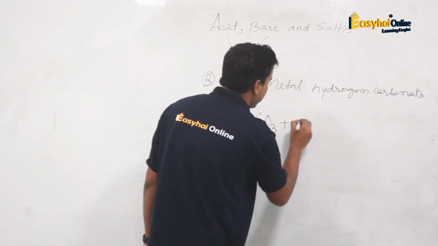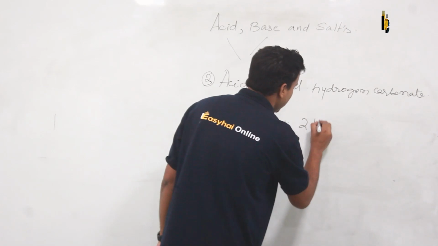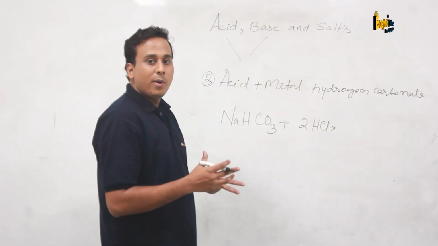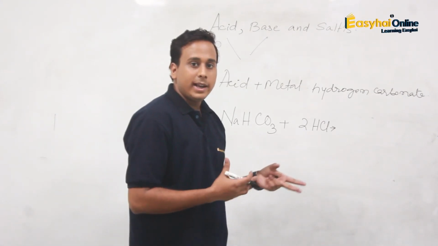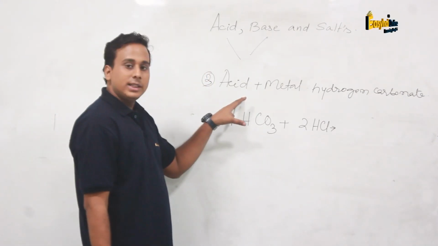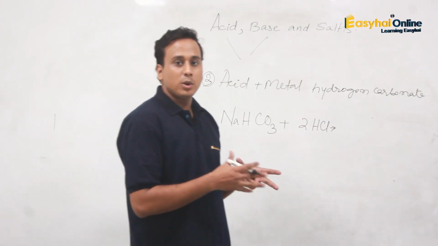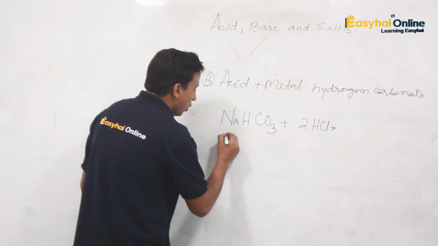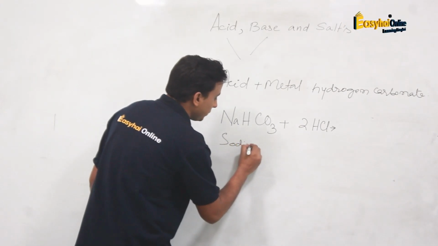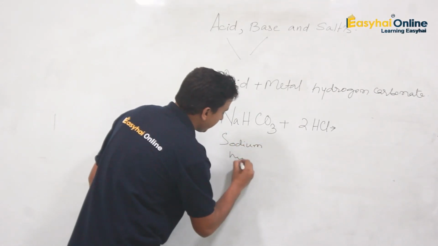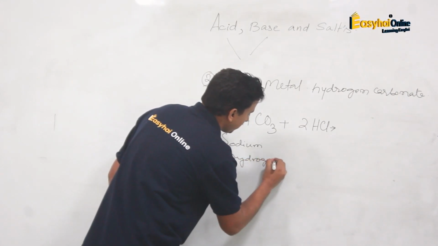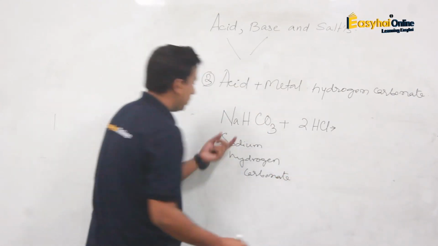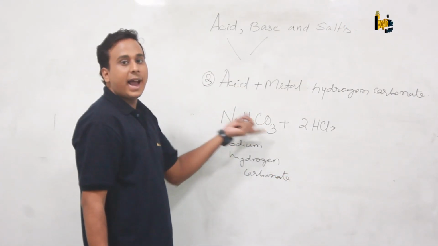Now it is going to react with HCl. In metal carbonate, we saw that it formed the byproducts salt, carbon dioxide and water. So there is no change here. Here also it is going to form a salt, carbon dioxide and water. How? Let us see. This is called sodium hydrogen carbonate. As we know, sodium is a metal, so it is a metal hydrogen carbonate.